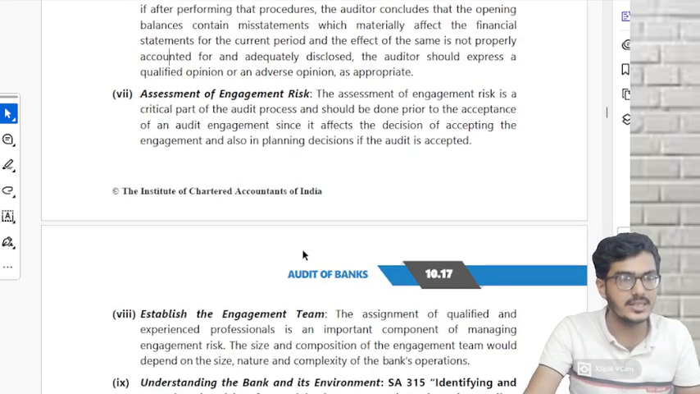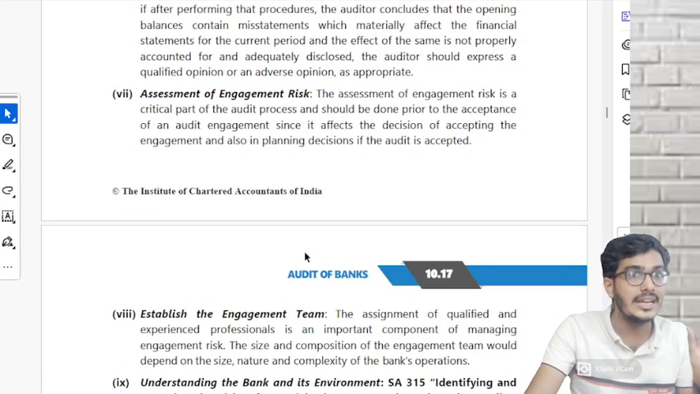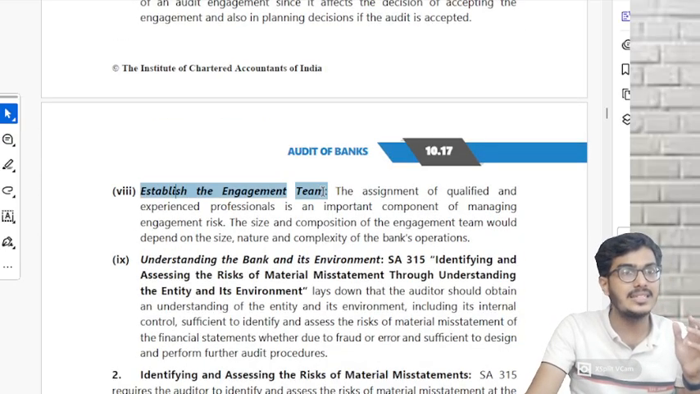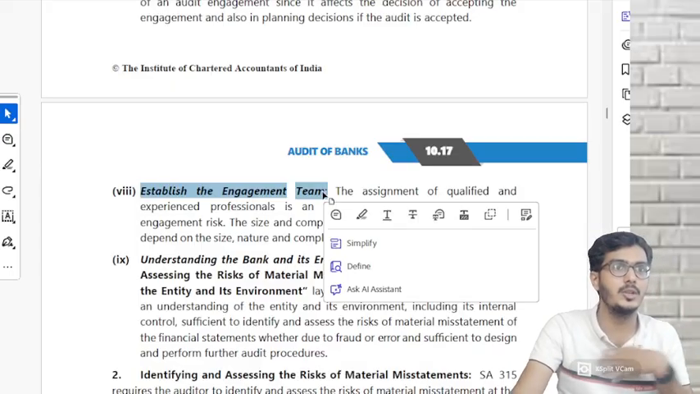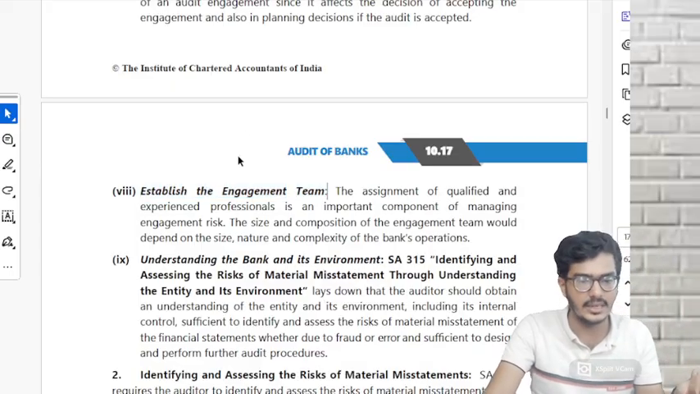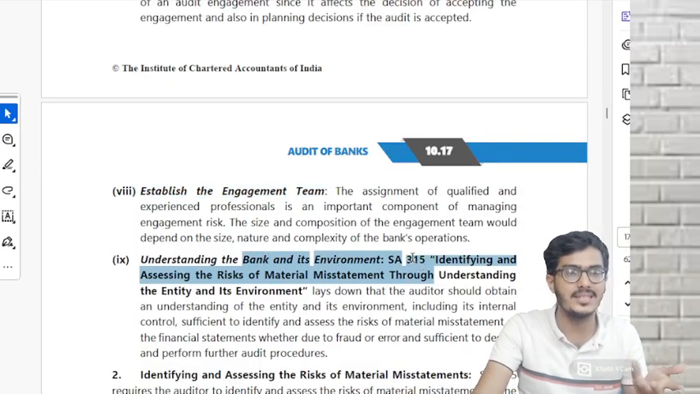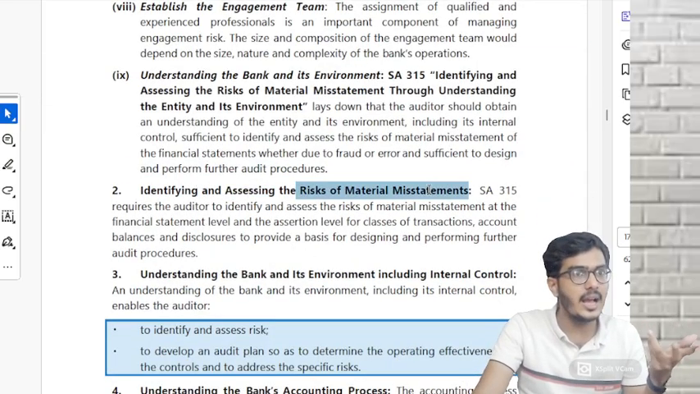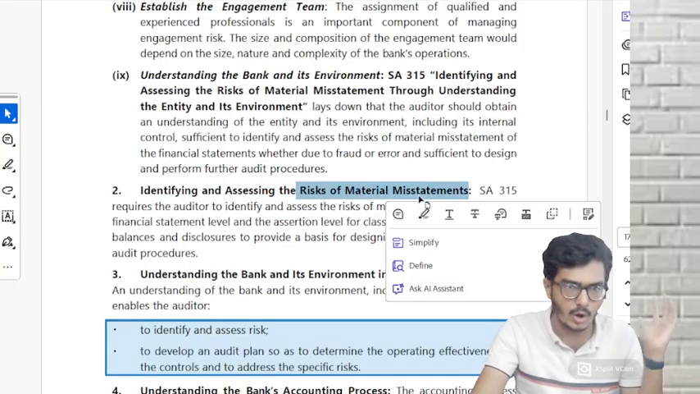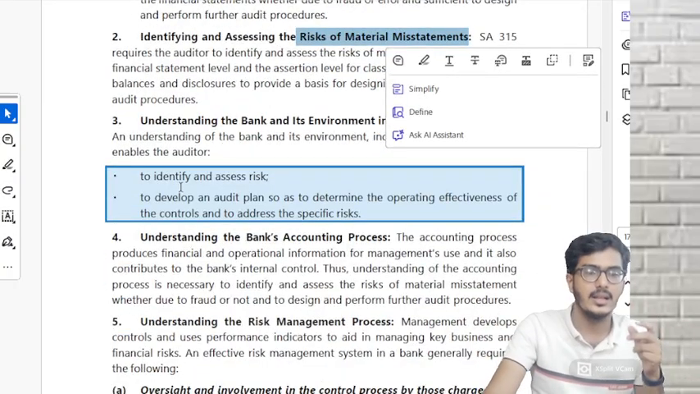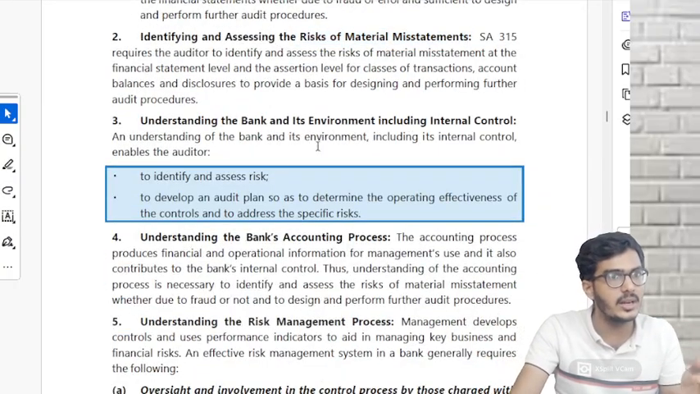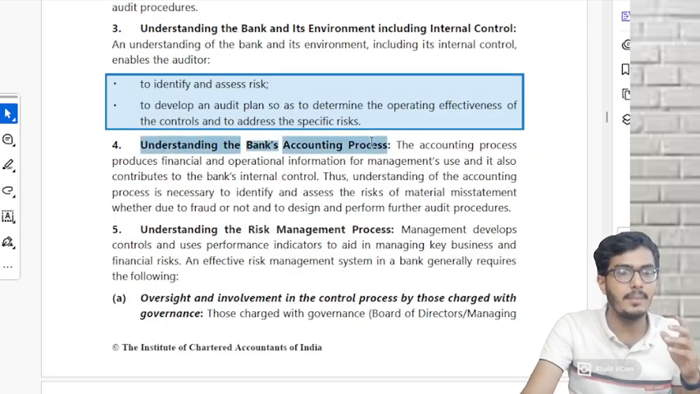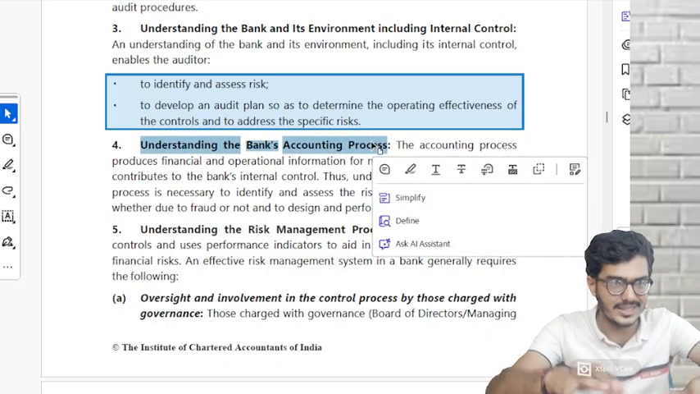Assessment of engagement risk. Yes. Do we assess the risk? Independence and normal risk of material misstatement? Yes. Establishment of team, human resources. Do we need it here also? Yes. Understanding the bank and its environment, SA 315. Do we have to understand? Yes. Identifying and assessing ROMM. Do we have to identify and assess ROMM for normal companies, for banks? Yes. Understand the bank and its environment, including internal controls? Yes. Understanding the bank's accounting process, how they're passing those journal entries.